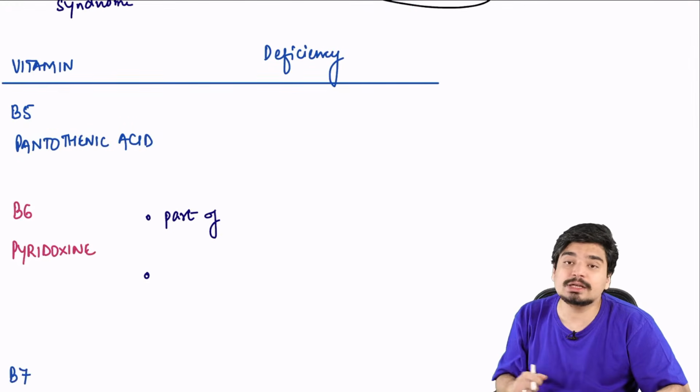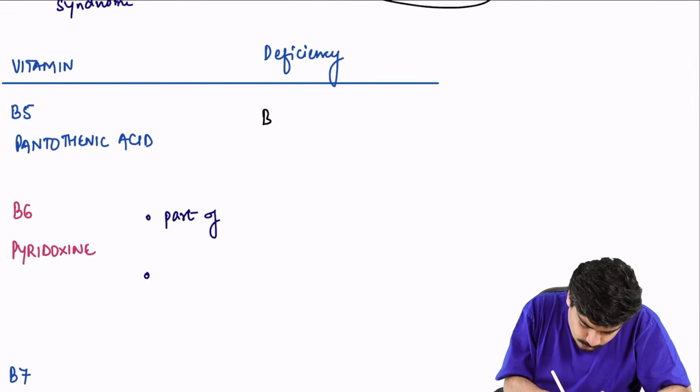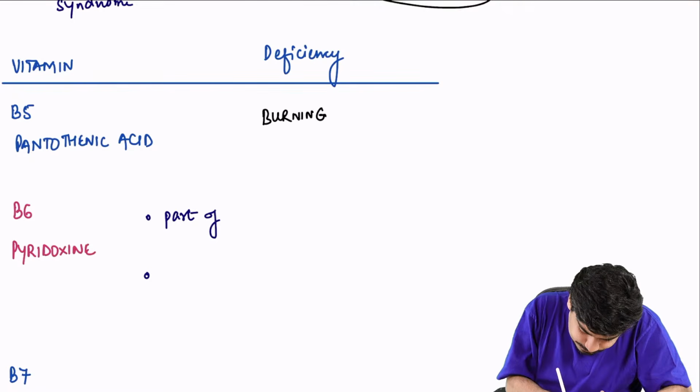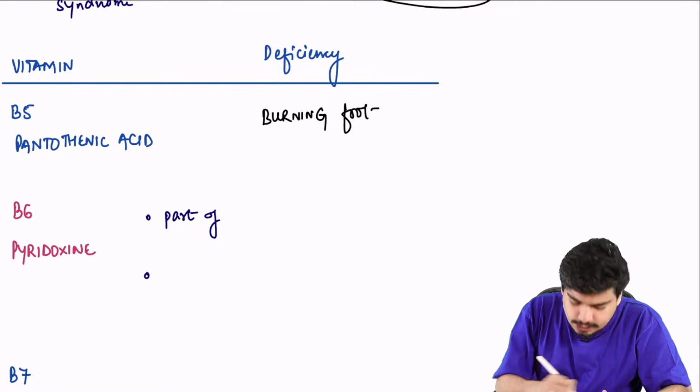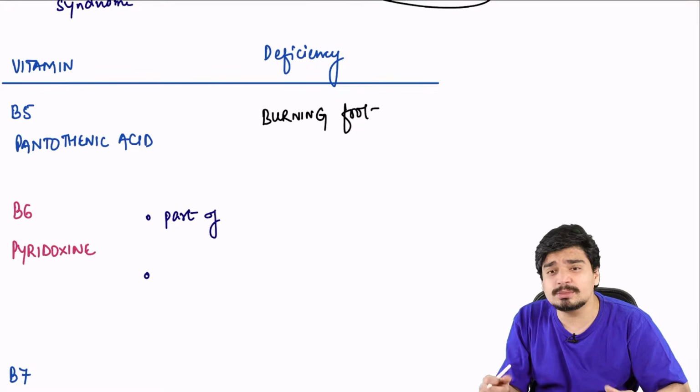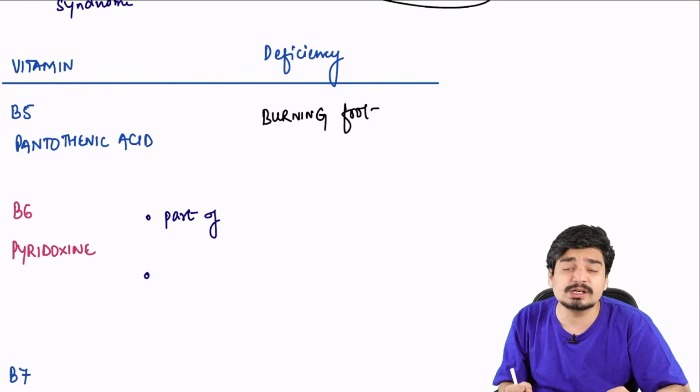Next we have pantothenic acid. Deficiency of pantothenic acid, remember, causes burning foot syndrome. It causes a lot of dermatitis, and this dermatitis is very painful.